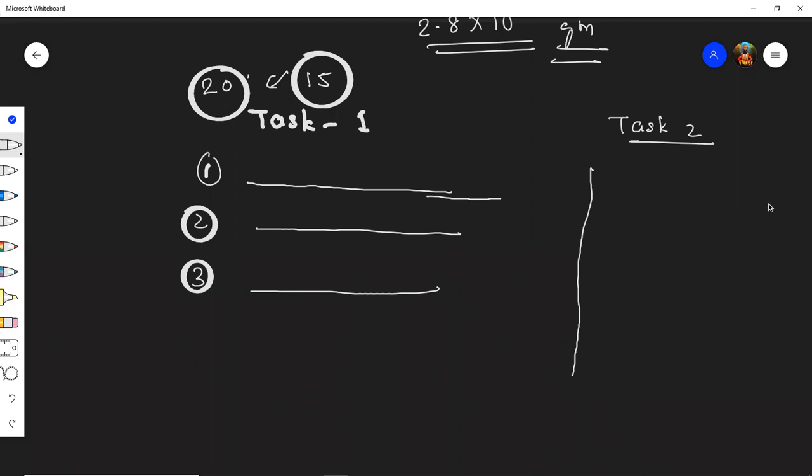Then go for exercise 1, then exercise 2, then exercise 3. According to level we have put the exercises, students. That doesn't mean that whatever is taught, you can solve all of task 1. Sometimes questions will be such that the concept is not taught till now. So suppose in task 1 there are 20 questions, and out of that you are able to solve 18, because I have taught you significant figures, different gas laws, and the mole concept. So those 18 questions you need to send me.